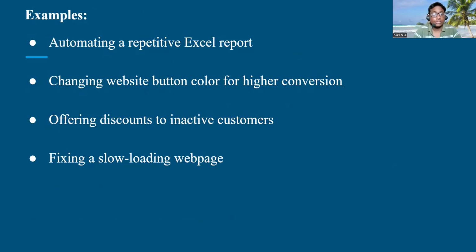Examples of low hanging fruits. First, automating a repetitive Excel report. It requires a low effort but creates a high impact, delivering immediate quick win results. The second one is changing a website button color for higher conversion. This example also requires a lower effort, but can create a higher impact and deliver quick results. By changing the website color, customers may be attracted to your website.